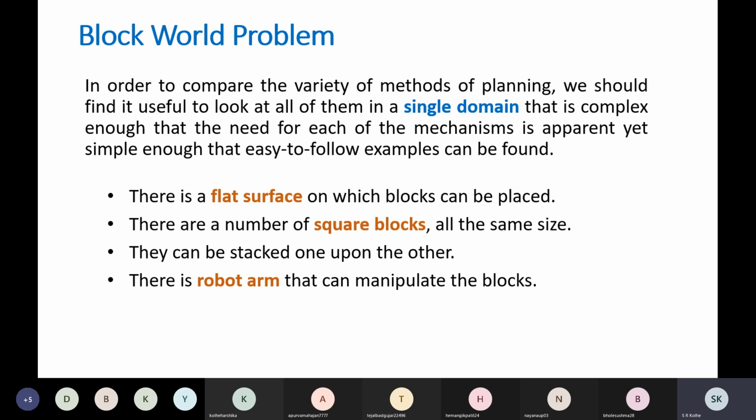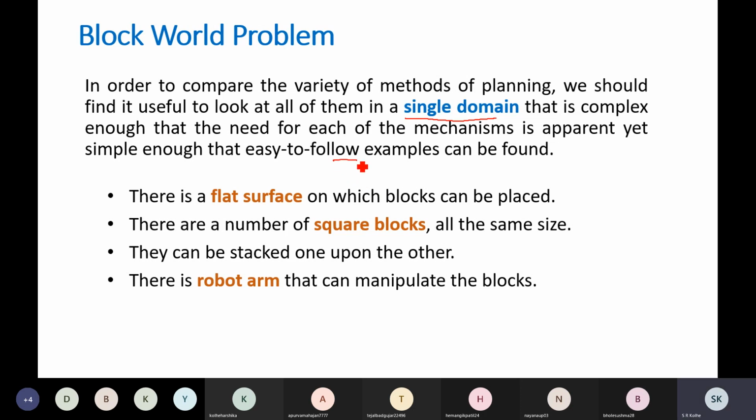To compare different planning techniques, we are going to use a single domain. Although it looks simple, it is complex enough that the need for each of the mechanisms is apparent, meaning planning techniques that can handle a very complex situation, but it is simple enough that easy-to-follow examples can be found.